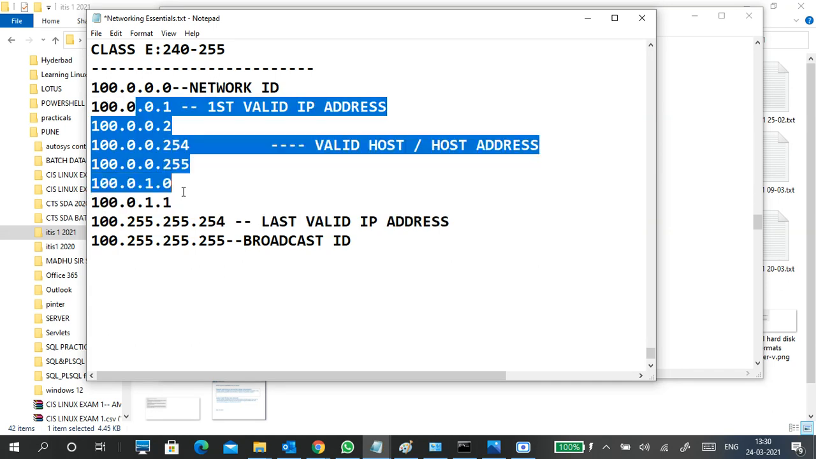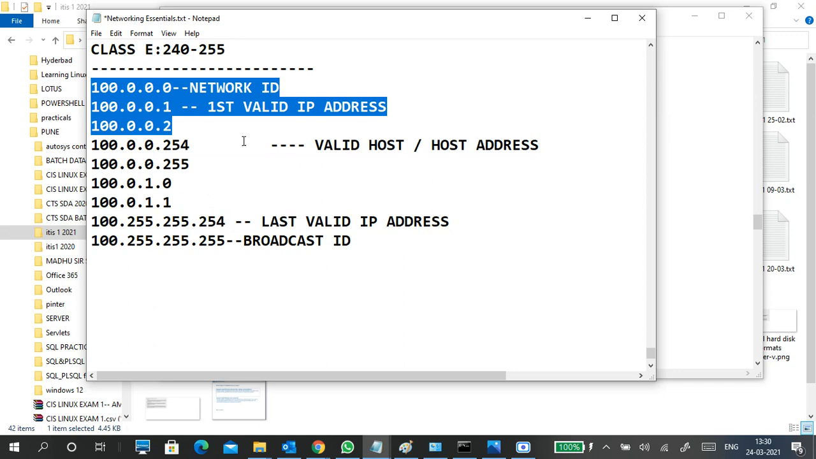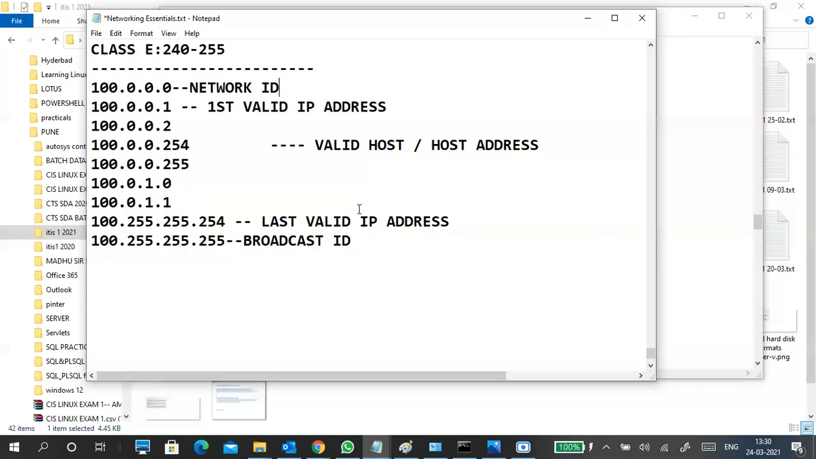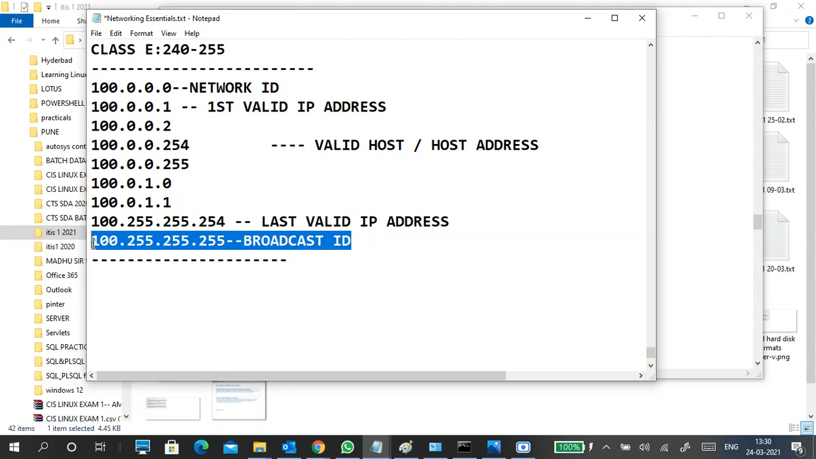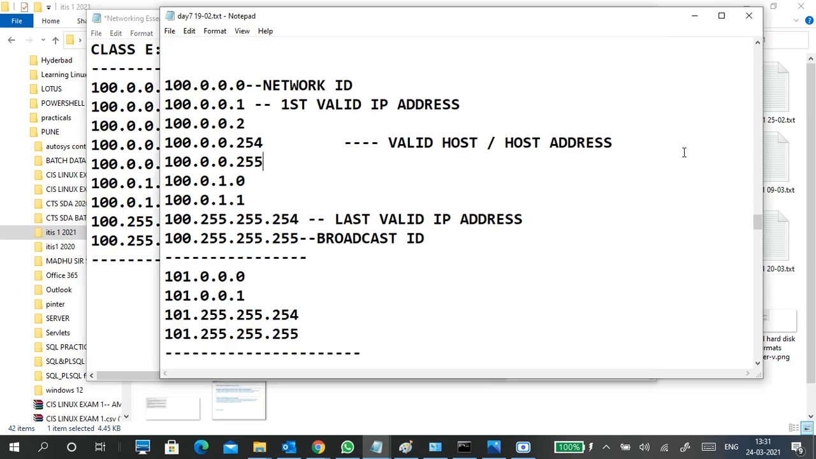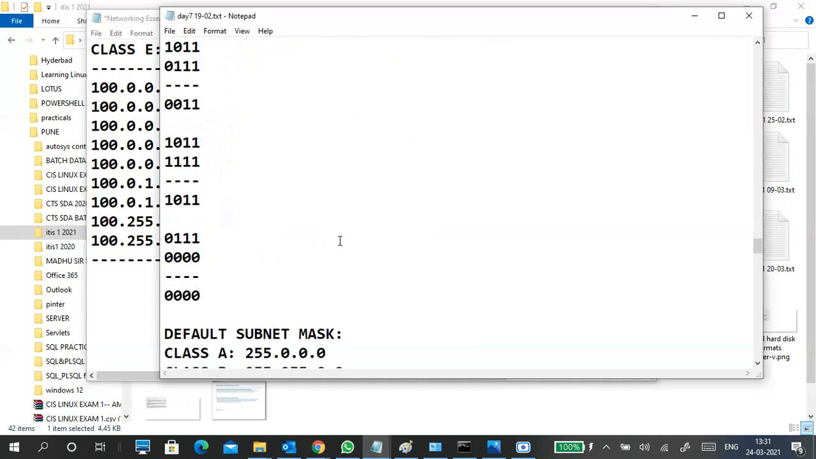So these are all in the same network only. This is the starting and ending. After this one, it's a new network only. So that's why it is called a broadcast ID. It broadcasts the message within the 100 series. This is the broadcast ID, like a destination IP address. This is to understand whether you are in the same network or a different network.